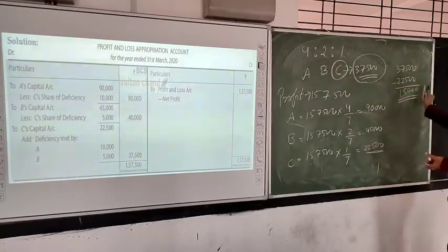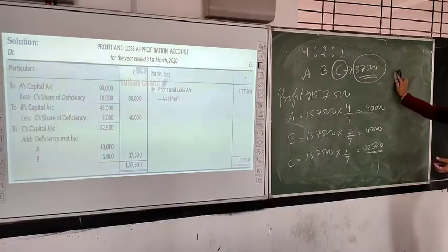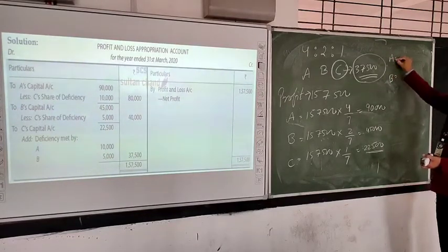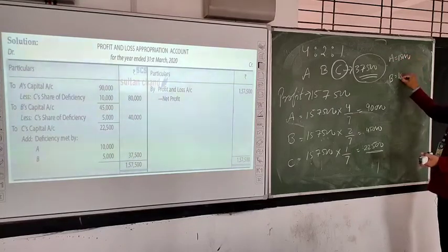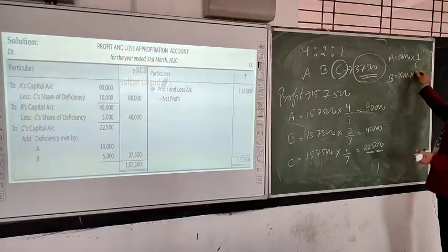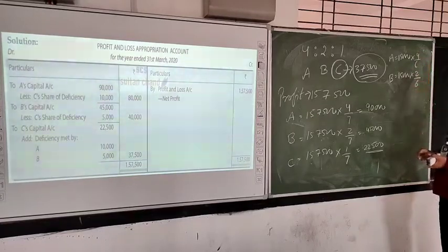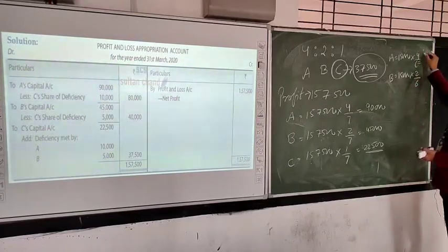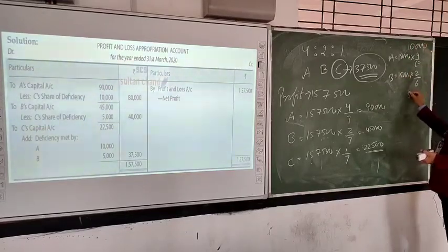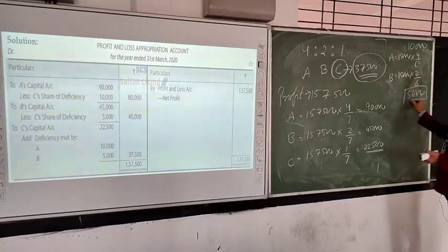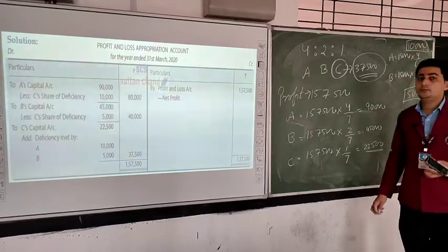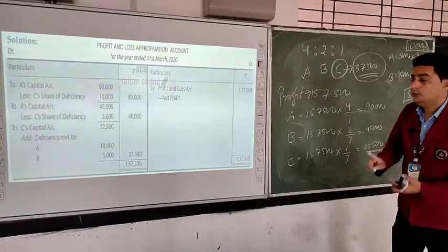Now this 15,000 deficit amount will be distributed between A and B in their ratio. So 15,000 into 4/6 and 15,000 into 2/6. A's amount will be 10,000 rupees and B's amount will be 5,000 rupees. So A will pay 10,000 rupees and B will pay 5,000 rupees from their profit to C.